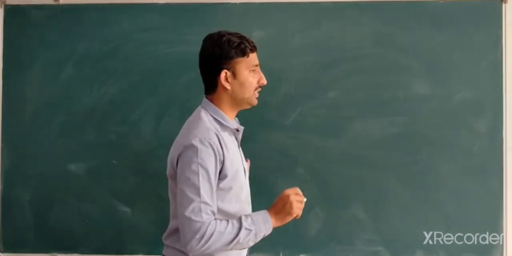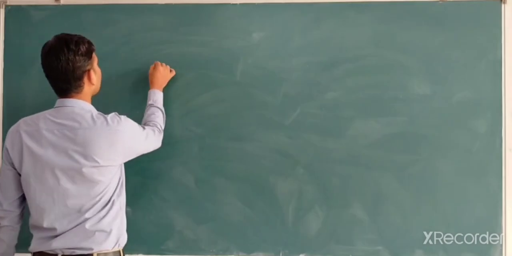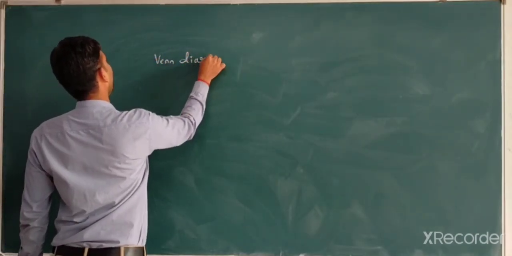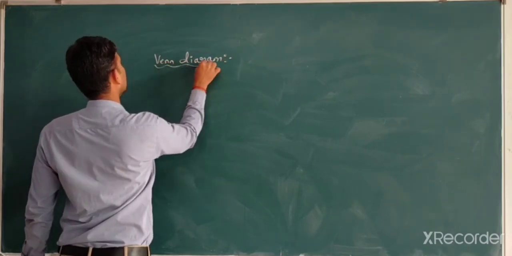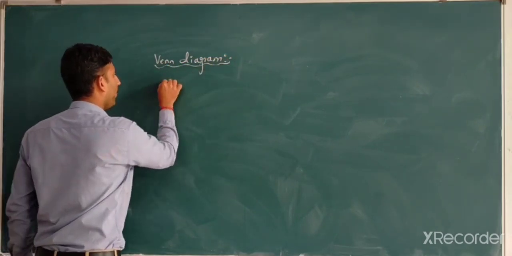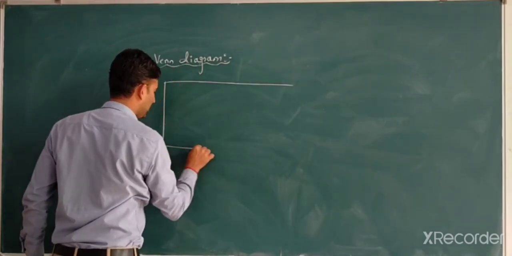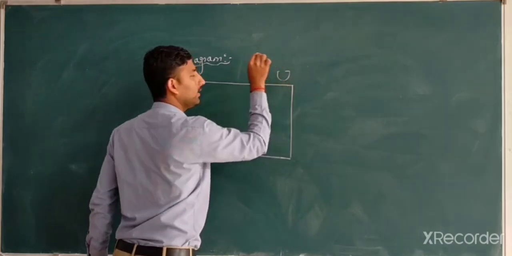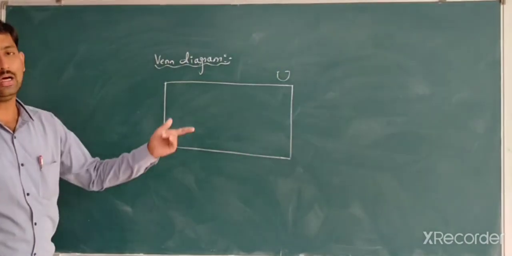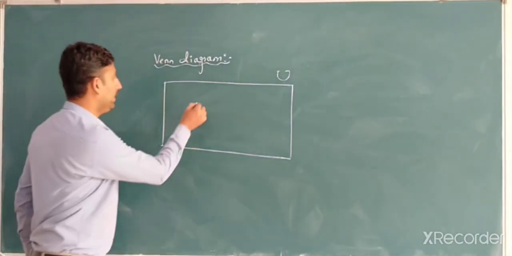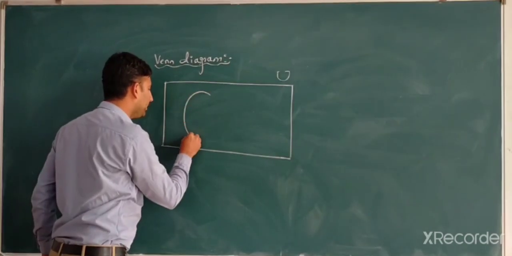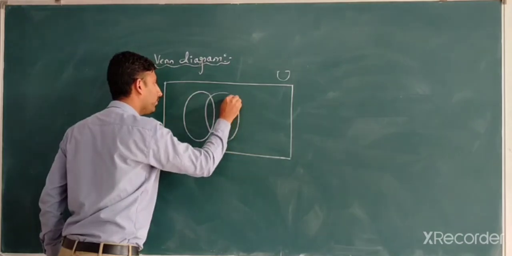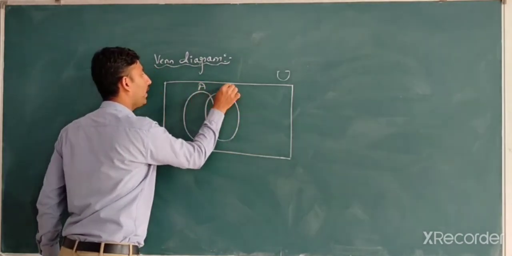But in the case of the intersection of two sets A and B, the Venn diagram is as follows. Suppose you draw one rectangle and call it U, with U written on the frame of the rectangle. Then after that you draw two sets, A and B. You call one A and the other B.